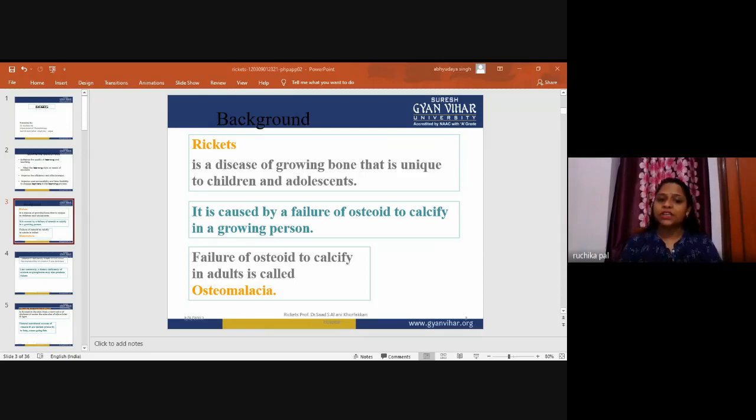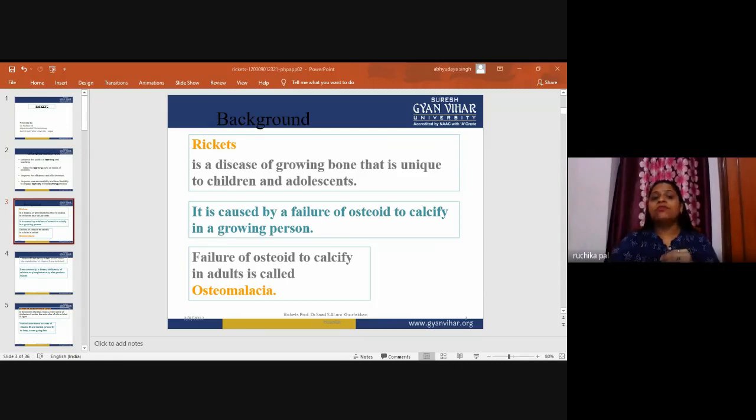Both conditions are primarily due to deficiency of vitamin D or a disturbance in its metabolism secondary to renal disease. So the main cause is that vitamin D deficiency causes rickets and osteomalacia. Now, what happens in vitamin D deficiency? I will explain what vitamin D is and its metabolism.